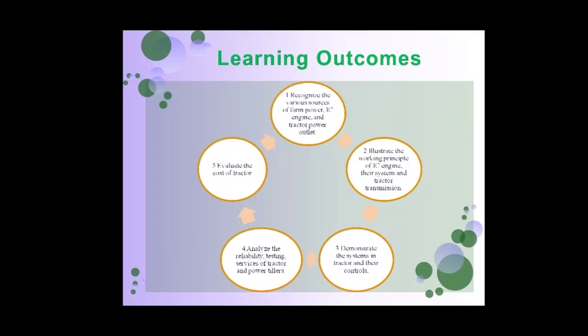The major learning outcomes of this particular course: the first learning outcome is to recognize the various sources of farm power, IC engine and tractor power outlet. In this first learning outcome, we will be able to understand which are the major sources of farm power, also types of IC engines, and which are the major power outlets from the tractor.